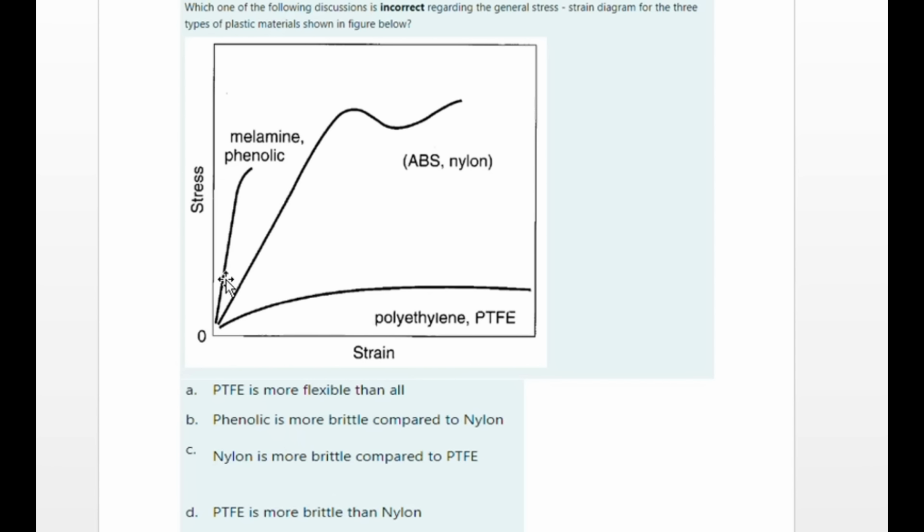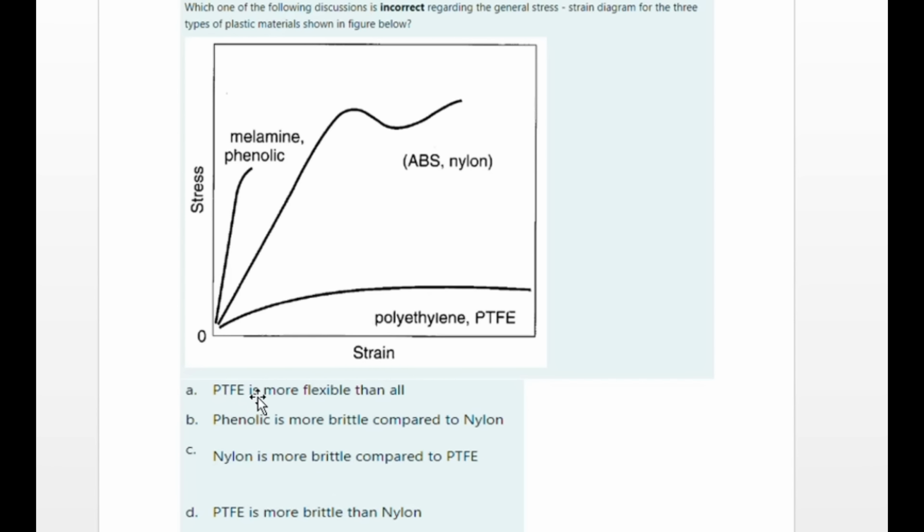This is the stress strain diagram for phenolic. This one is the stress strain diagram for nylon, and this is the stress strain diagram for polyethylene. So here we are asked to identify the incorrect statement for the stress strain diagram of these three materials.